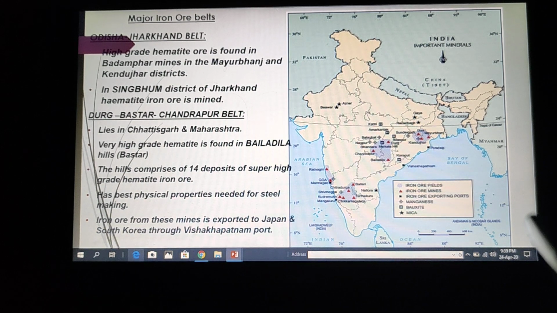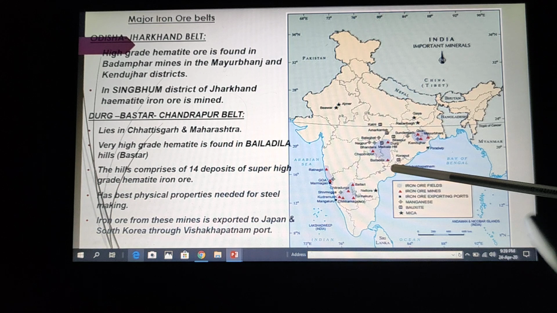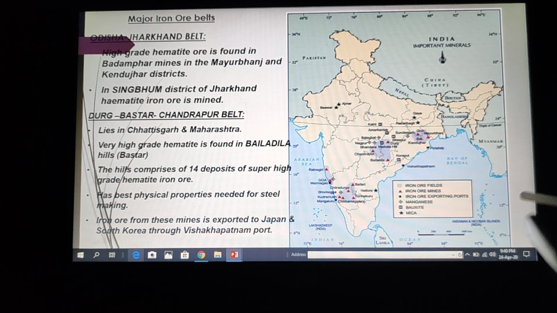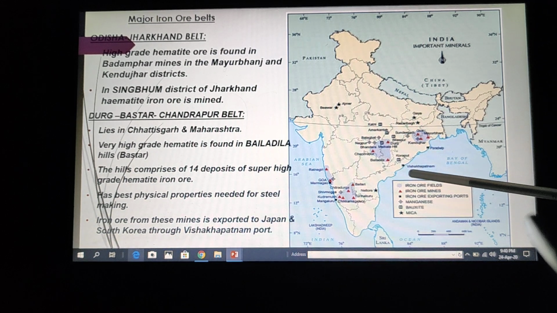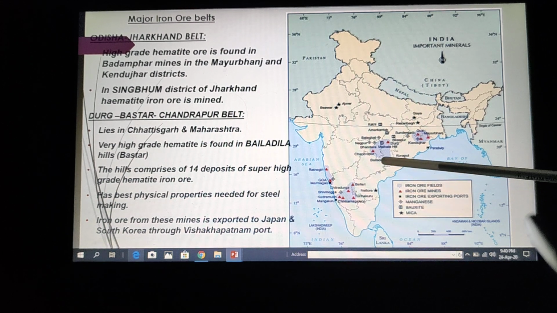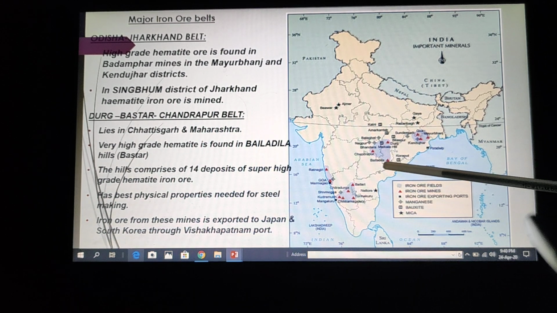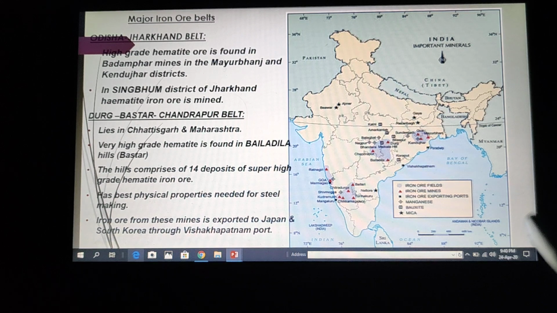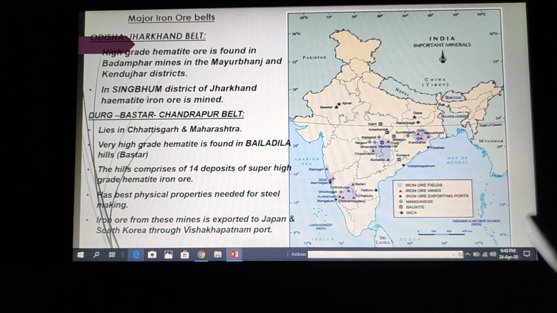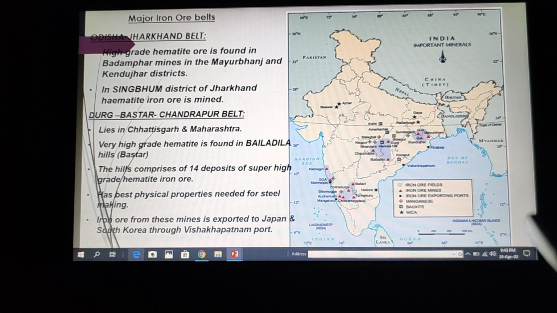One more important point is that from the Bailadila mines, the iron ore is exported to countries like Japan and South Korea through Visakhapatnam port. This is Visakhapatnam port. You can see how closely it is located to Bailadila Hills. So it is easy to transport through this port to countries like Japan and South Korea.